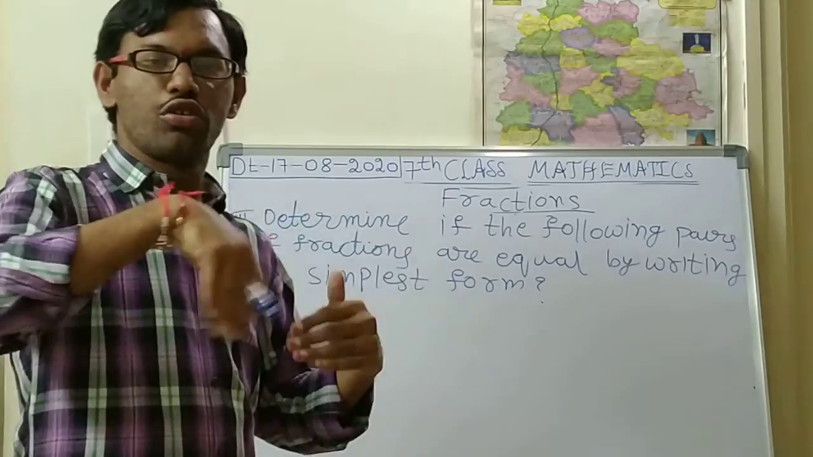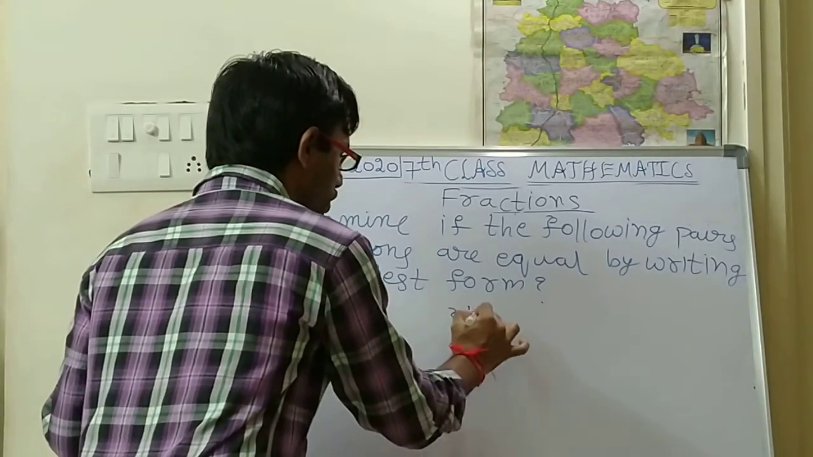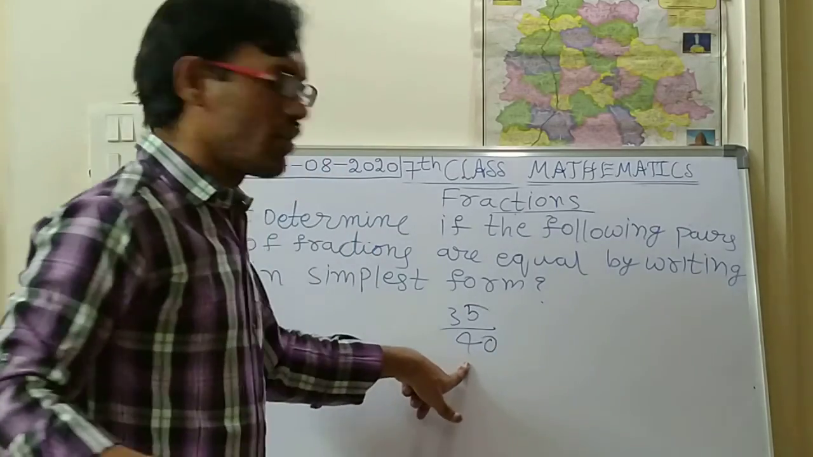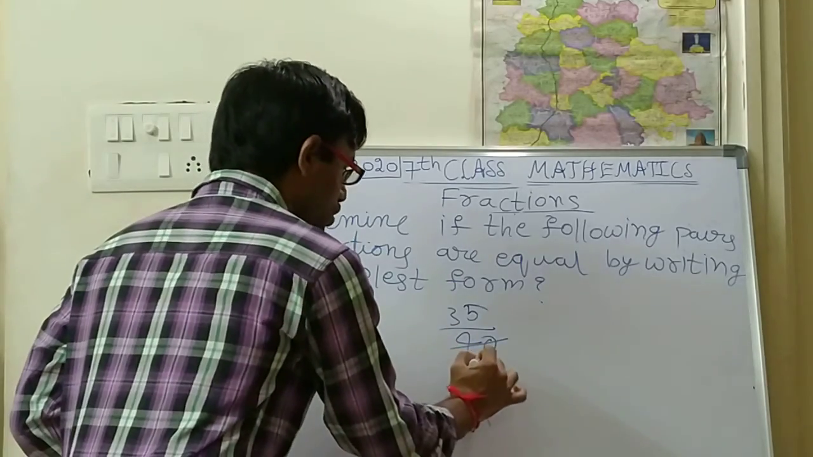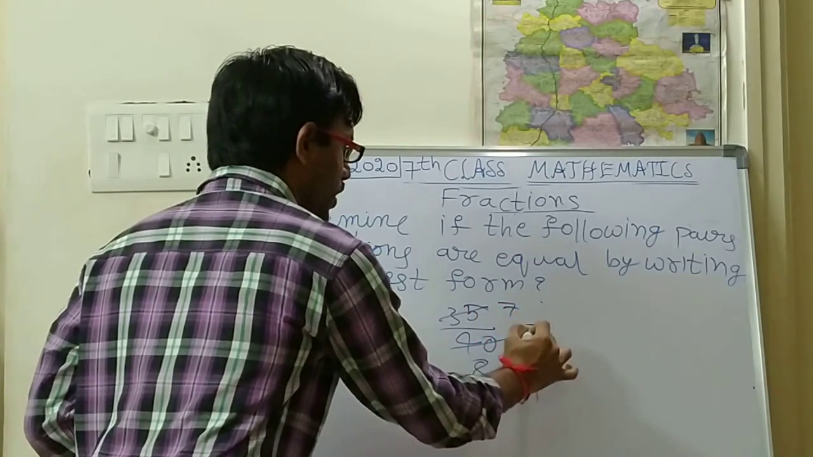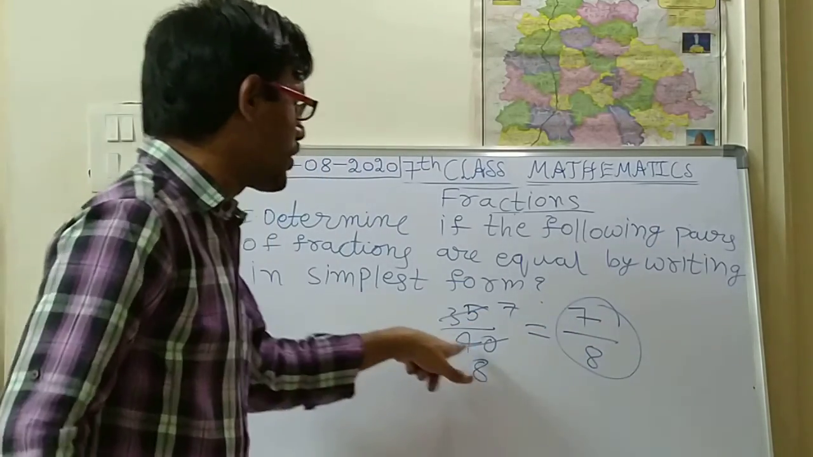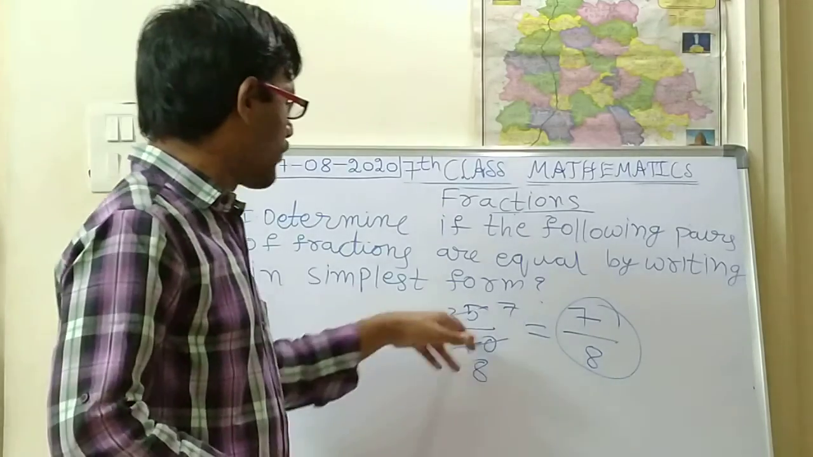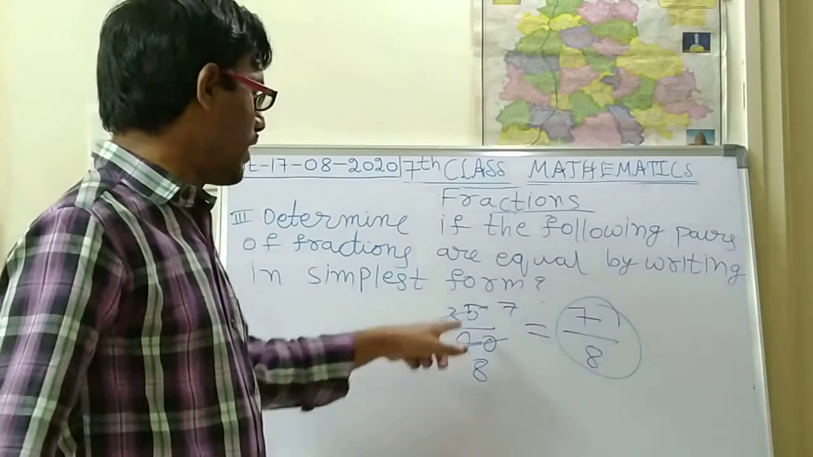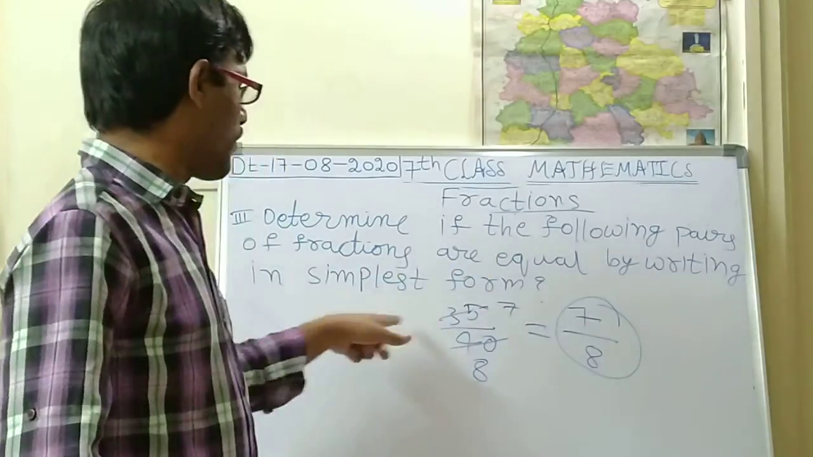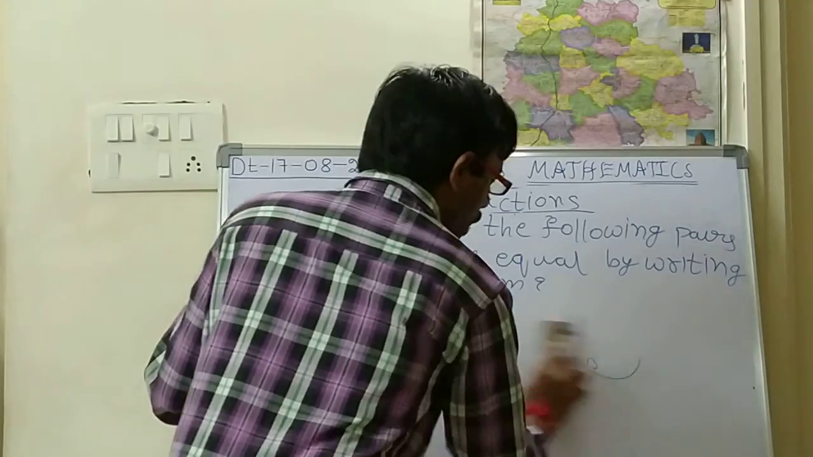Simplest form means after doing the calculation, after doing cancellation, whatever number is there. Previously I have done 35 by 40, which is the original number. I have cancelled; in the 5 table both numbers will go. 5 8s 40, 5 7s 35. So the numerator is 7, denominator 8. So 7 by 8 is the simplest form for 35 by 40. After doing cancellation, whatever last number remains is called the simplest form. I hope you have understood.